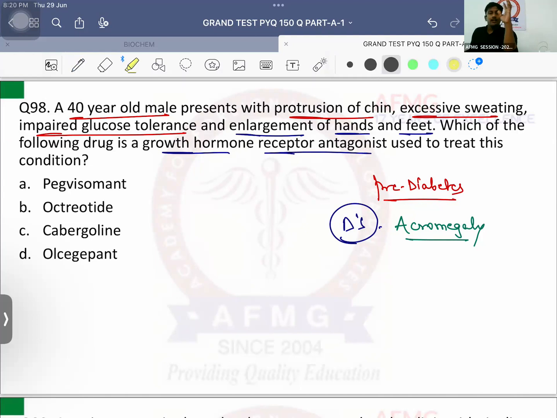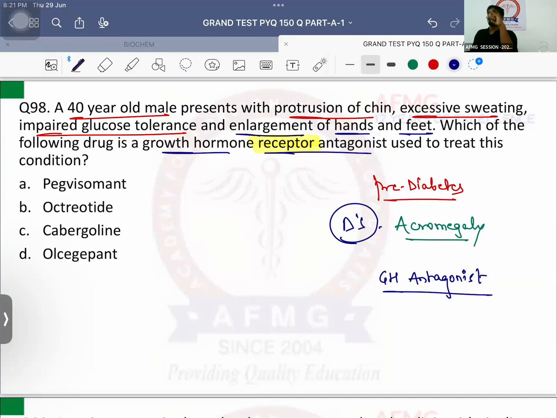Important is drug of choice for acromegaly is definitely octreotide, but it is a somatostatin analog. That means it is a growth hormone antagonist. It is a growth hormone antagonist. Is it a growth hormone receptor antagonist? No. It is pegvisomant. Peg is nothing but long acting. Okay. So it is pegvisomant.